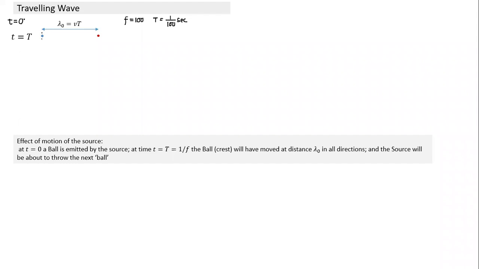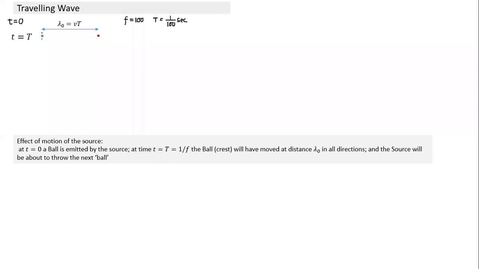What would happen? At T is equal to 0, he has just thrown one ball. In time interval T, that ball would have traveled a distance equal to speed into T, V into T. What is the V here? It is the speed at which the ball is traveling. The first ball, thrown at T is equal to 0, has reached here and he's about to throw the second ball. So this is where the first ball is, this is where the second ball is.